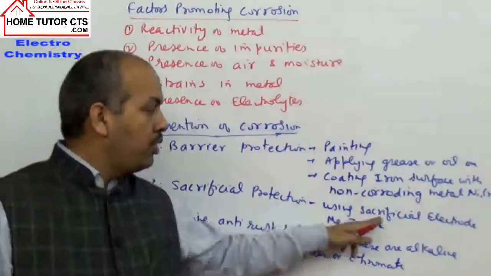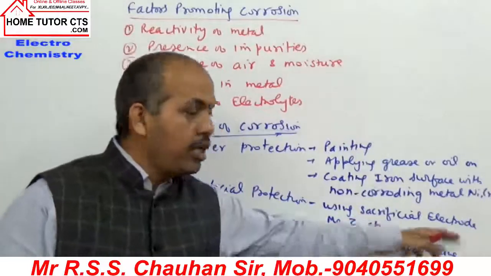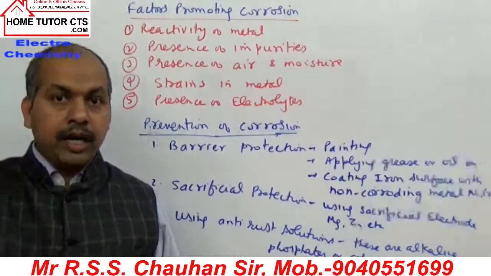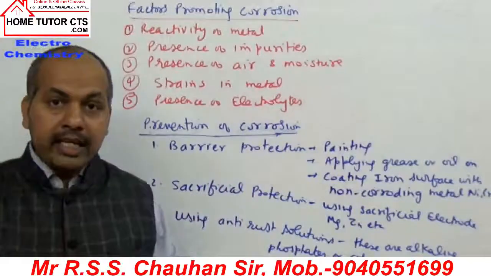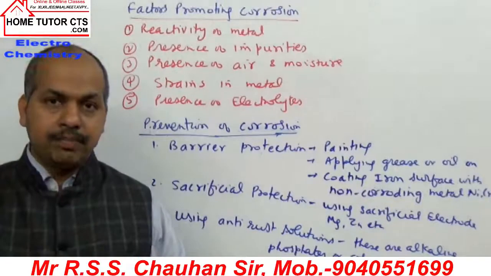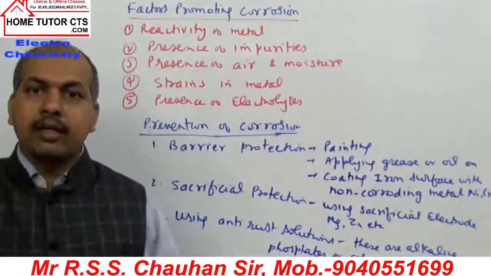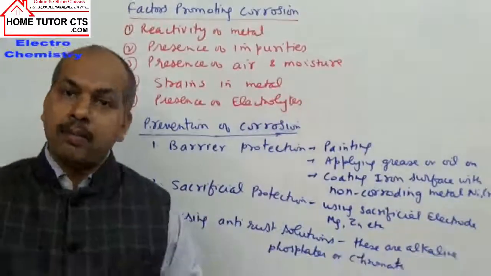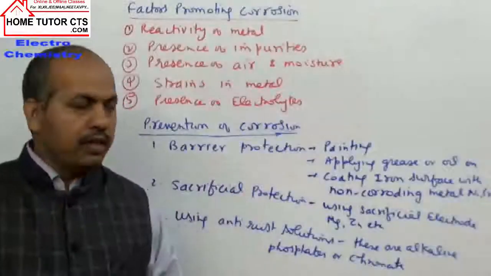The electrodes of zinc or magnesium, which are called sacrificial electrodes, get slowly oxidized, and as long as they are available, the metal which is less reactive will not be oxidized. So we are sacrificing some metals to protect the other metal. This method is called sacrificial protection.